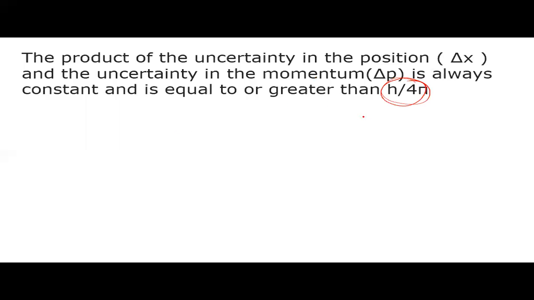It means delta x dot delta p is equal to a constant, and this constant is h upon 4 pi. This constant is known as Heisenberg uncertainty constant.